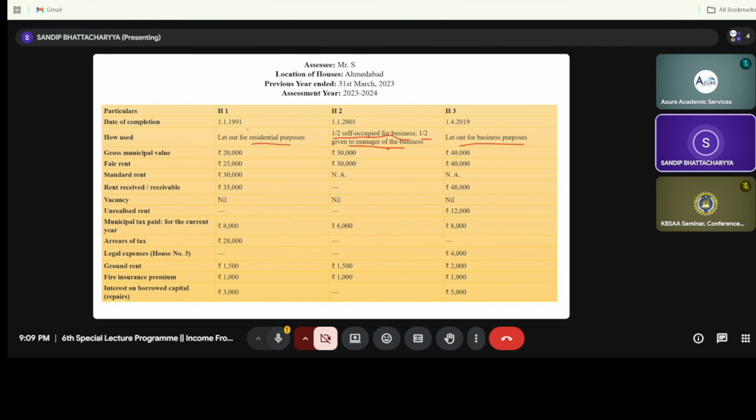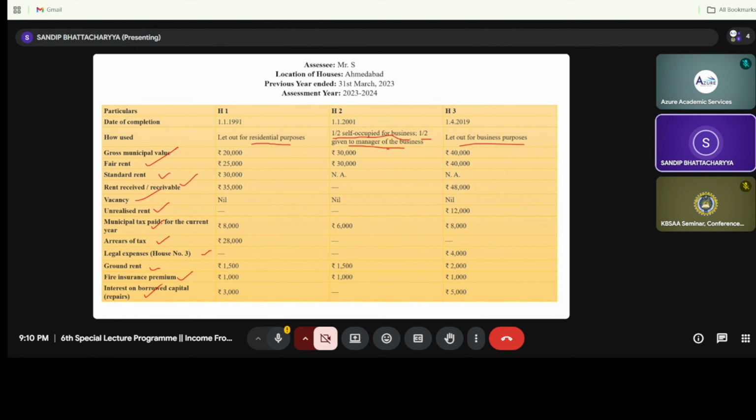And there are several calculations. The gross municipal value is given, fair rent is given, standard rent is given, rent receivable is there, vacancy period is given, unrealized rent is given, municipal taxes for the concurrent year is given, arrears of taxation is given, legal expenses for house number 3 is given, ground rent is given, fire insurance premium is given, as well as the interest on borrowed capital is given. So that we need to consider under income from house property.